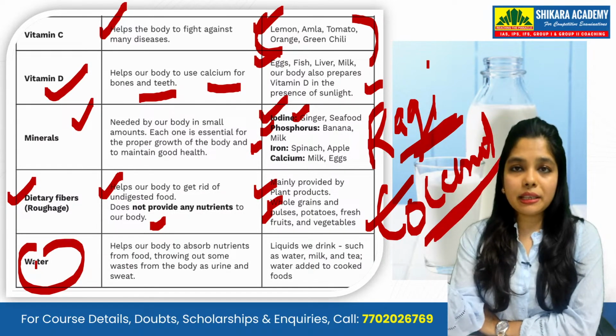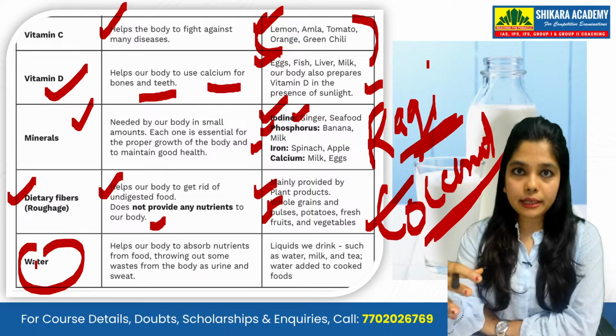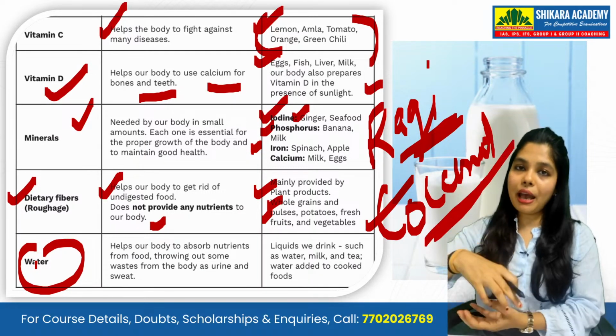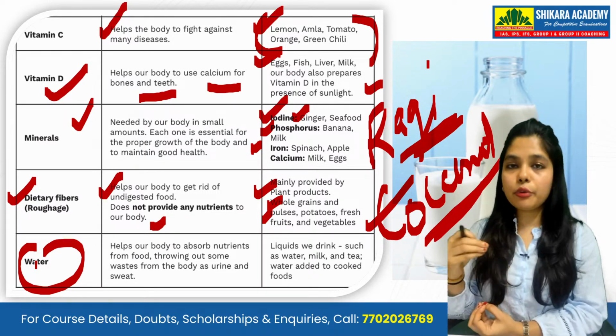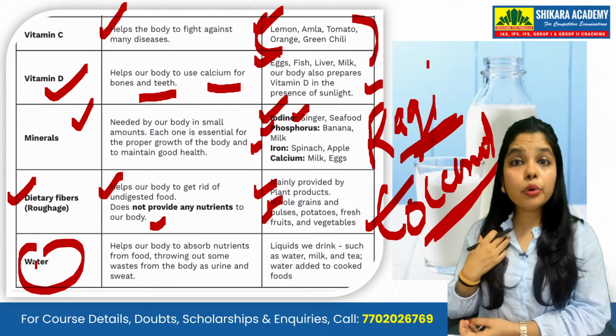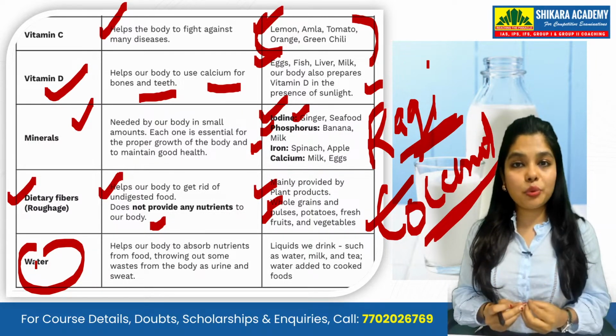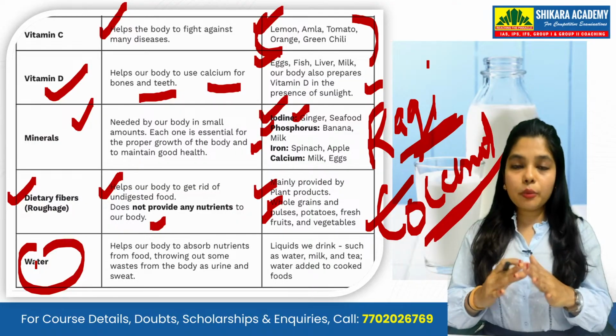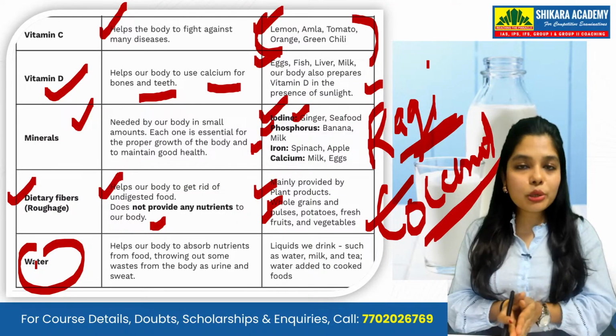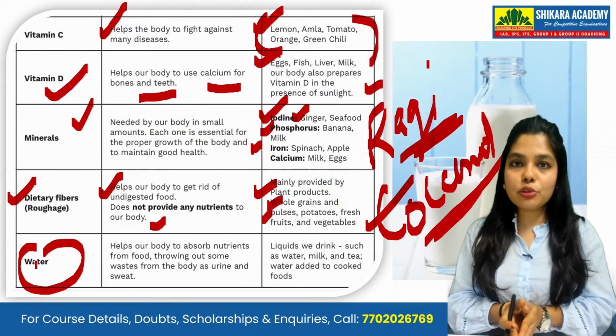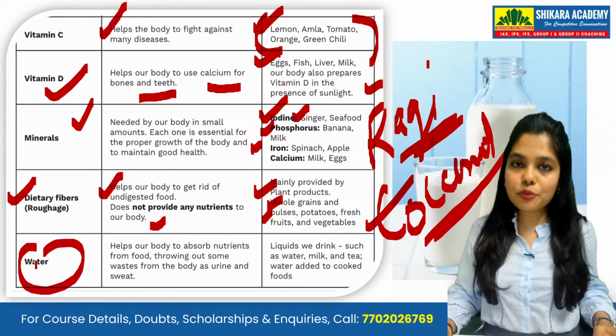Then water. How much water should you have? Generally, the food which you are eating should have ample water in it, a good amount of water. That's why you should eat water-rich food like fruits, like watermelon. Watermelon has so much water. Cucumbers have so much water. Your fruits and vegetables have so much water.